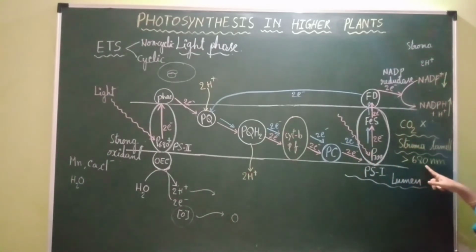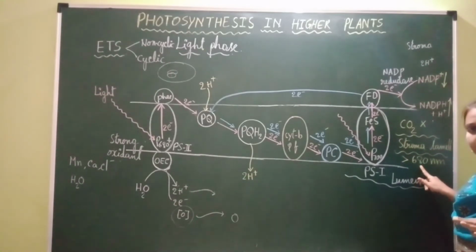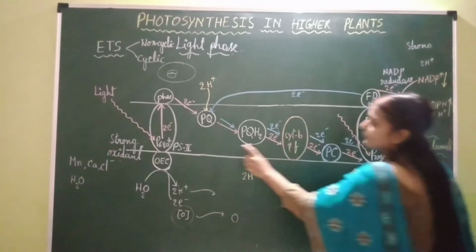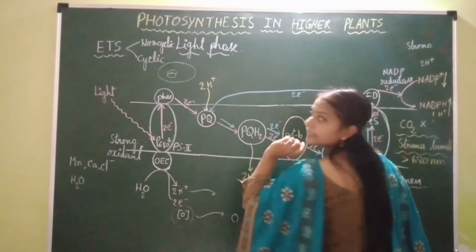Now, the third condition is when the incident light, the incoming sunlight, has a wavelength greater than 680 nanometers. The reaction center present in PS2 does not get activated.